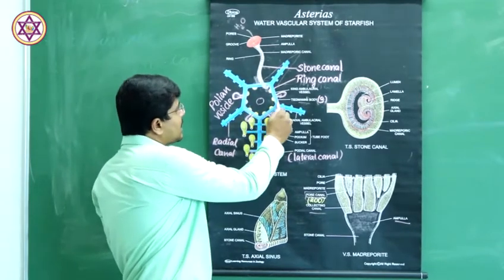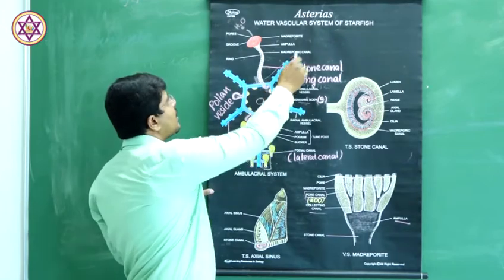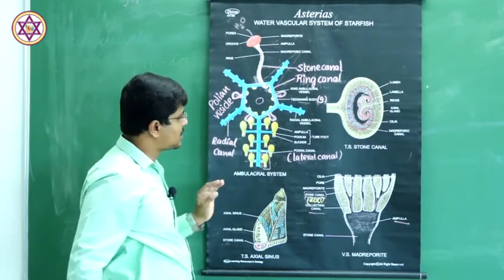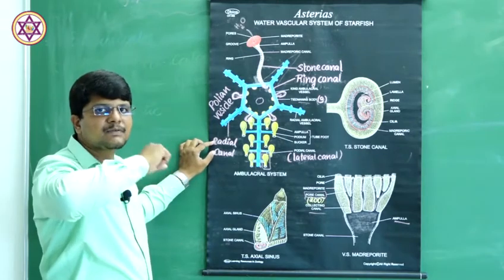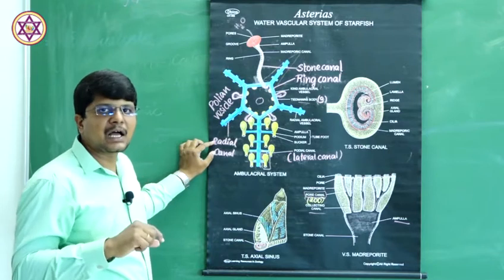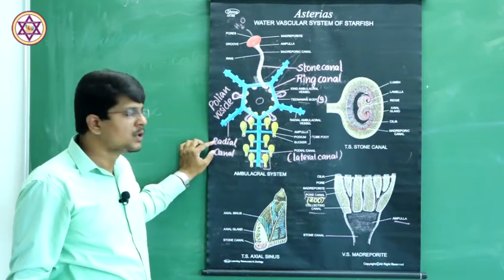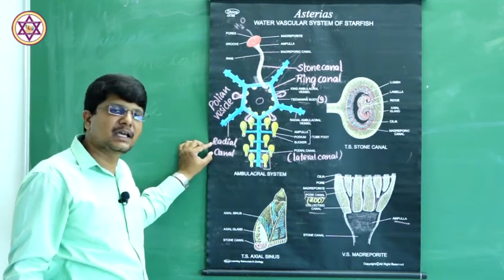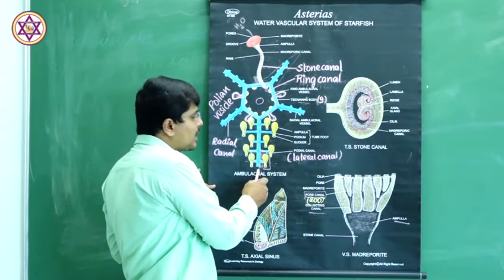From the ring canal to each of the arms arises an elongated tubular structure known as the radial canal. The canal which radiates from the ring canal into each of the arms, at the portion of the ambulacral groove, is known as the radial canal.